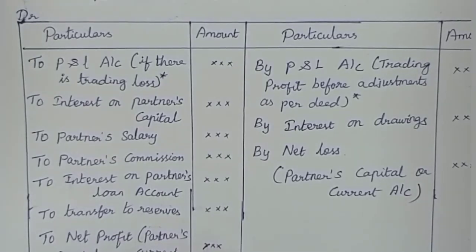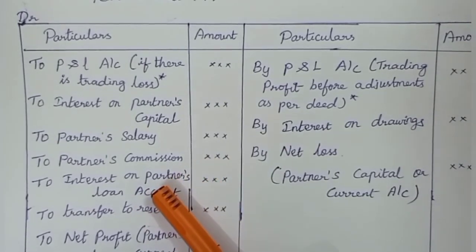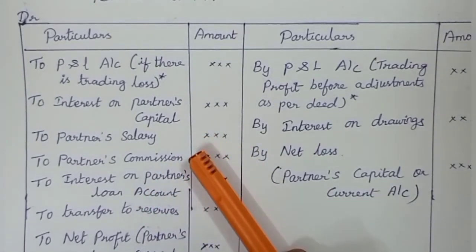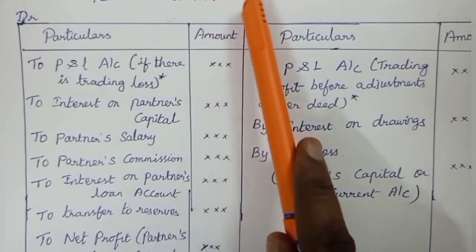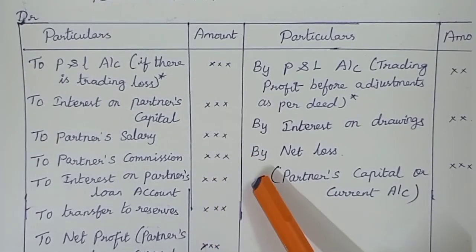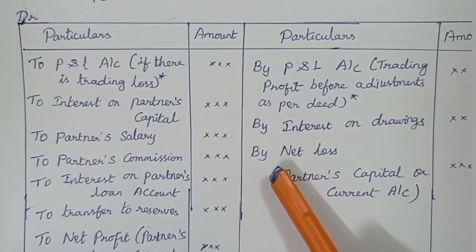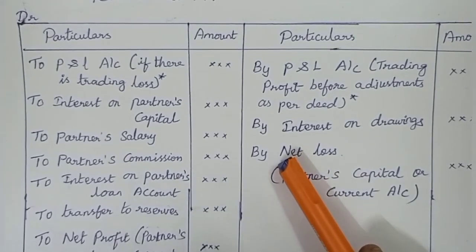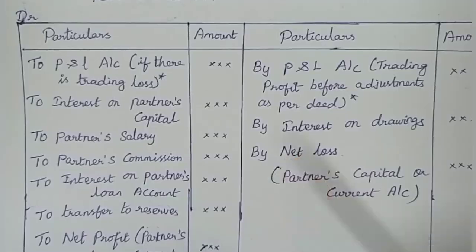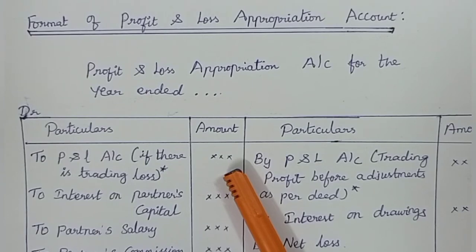or partner's current account. Always remember, only the transactions between the partners and the partnership firm will be recorded in the profit and loss appropriation account. While recording these transactions, in the absence of partnership deed, the provisions of Indian Partnership Act 1932 will apply. The provisions of Indian Partnership Act are explained in detail in my previous video. The link is given in the description box. Please refer to the previous video for the provisions of Indian Partnership Act.